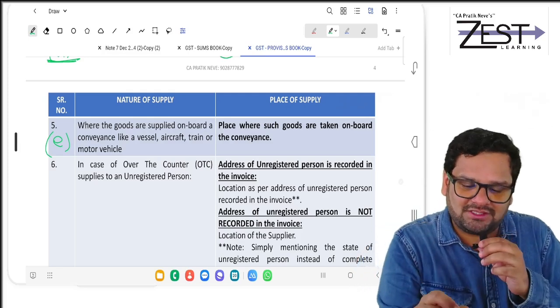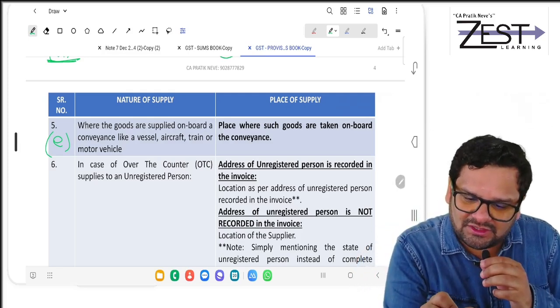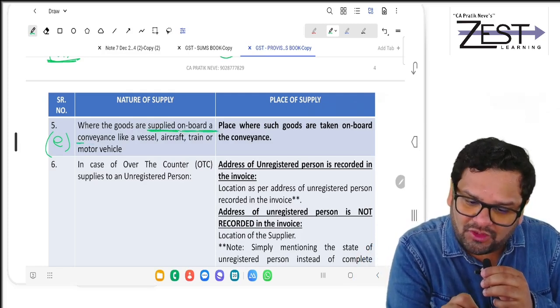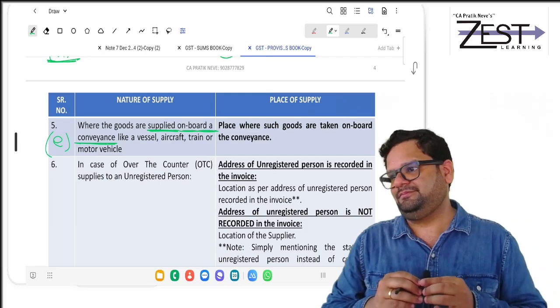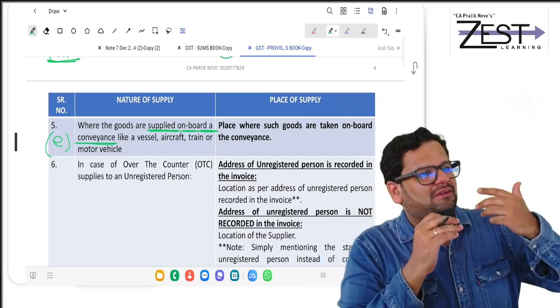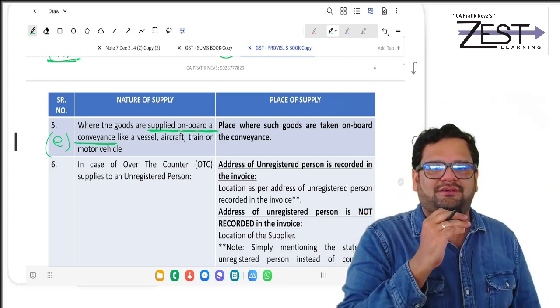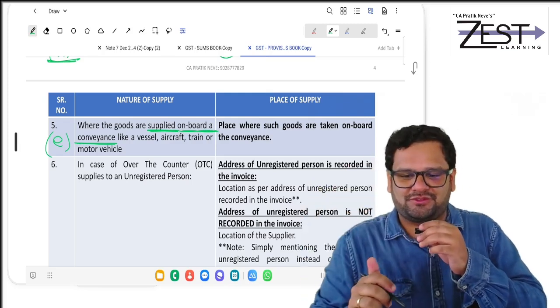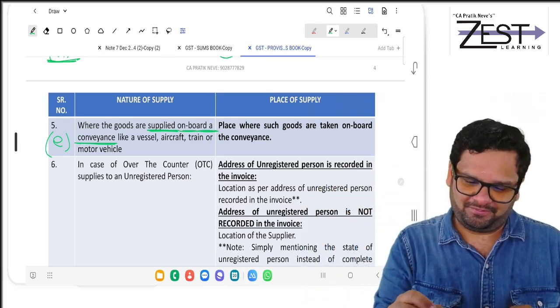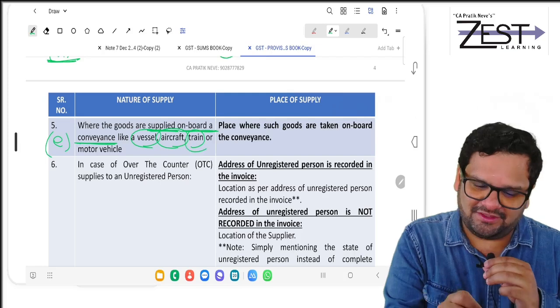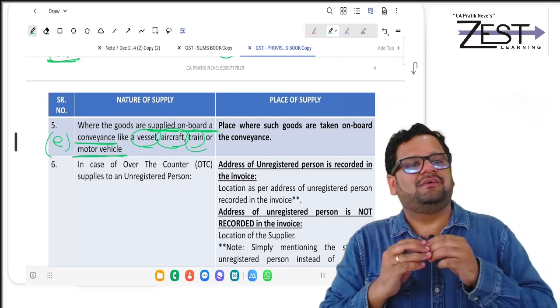So see what is the case? Case is where the goods are supplied on board of a conveyance. Conveyance means it can be flight, it can be train. So in these cases, what is the place of supply? So like vessel, aircraft, train, motor vehicle.